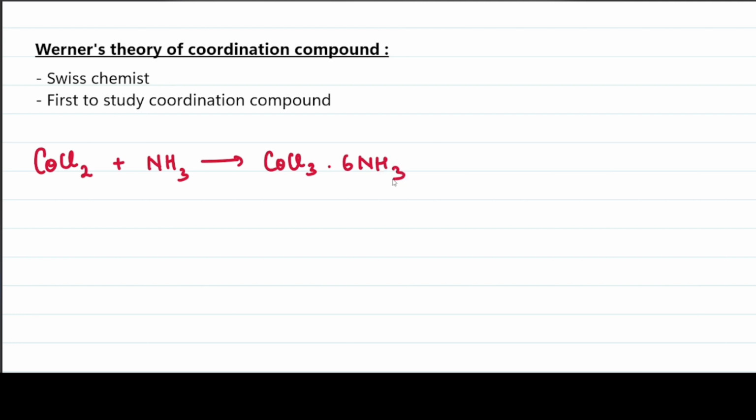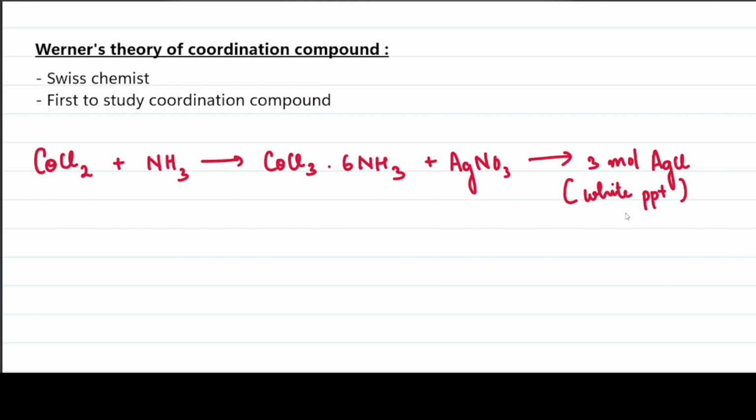Now he added AgNO3, that is silver nitrate, to it. When he added the silver nitrate to this newly formed compound, he found that 3 moles of AgCl were precipitated. It is a white precipitate which is formed when the newly formed compound CoCl3·6NH3 reacts with AgNO3; it forms 3 moles of AgCl.